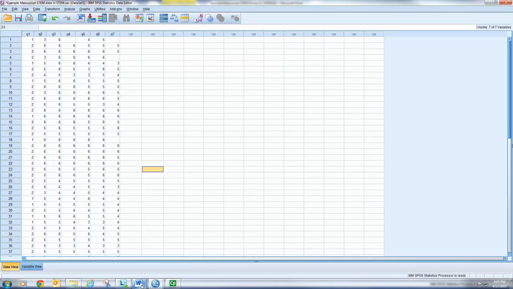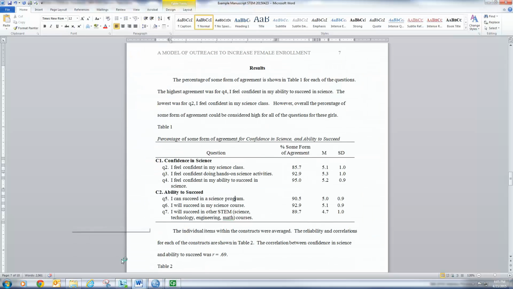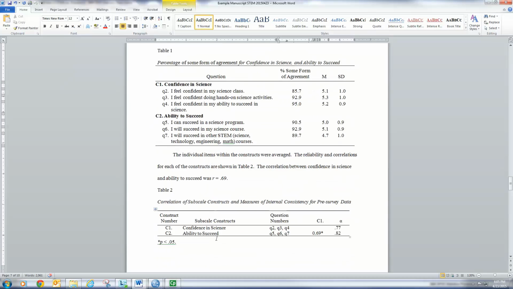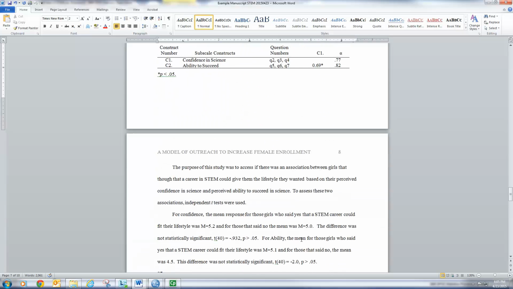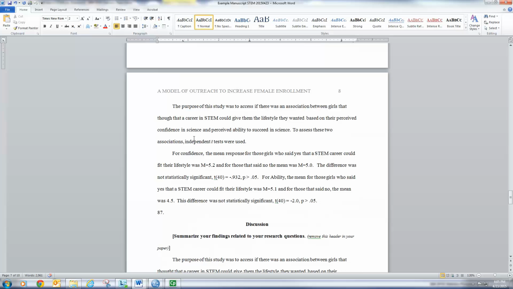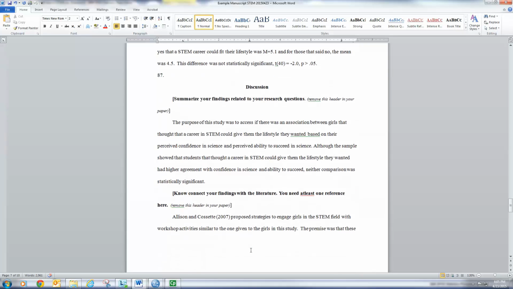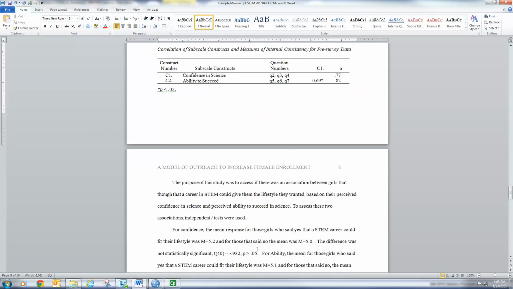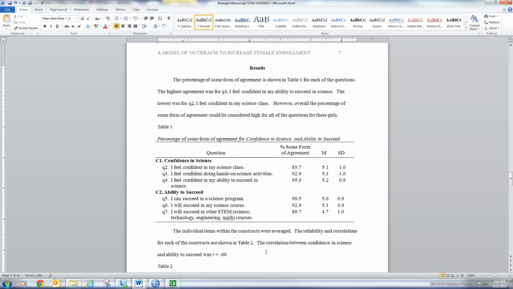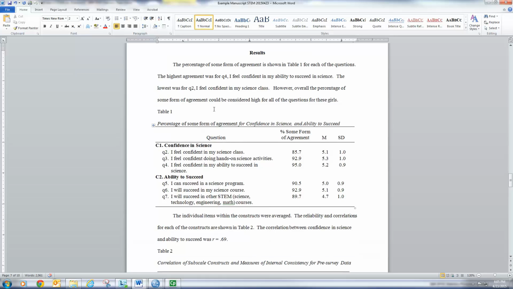So going back to the manuscript then, I'm gonna show you how to do this. But then we also had this table here where we had the Cronbach alphas here, measure of internal consistency, and the correlation. And then we went on to do a t-test with our main research question. Okay, so this video is about how we did that and how we did the analysis for this study. So let's start with this table right here, table 1.